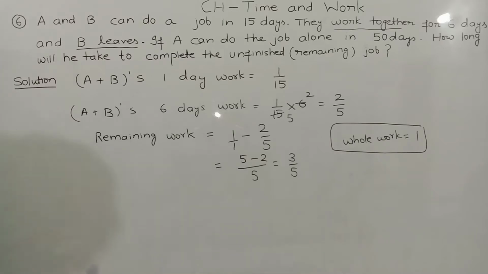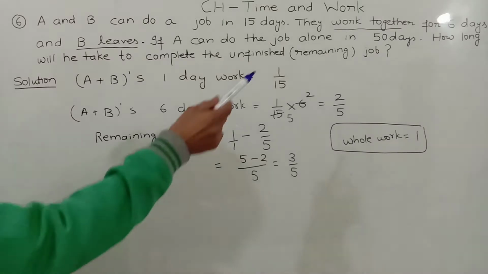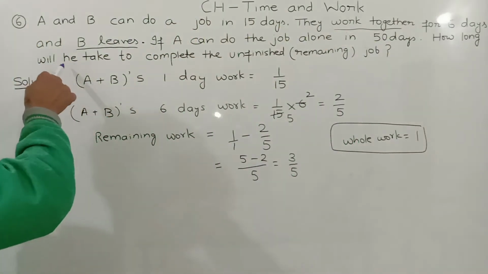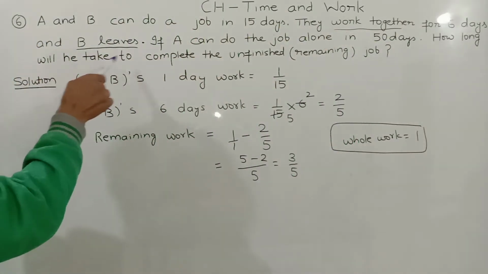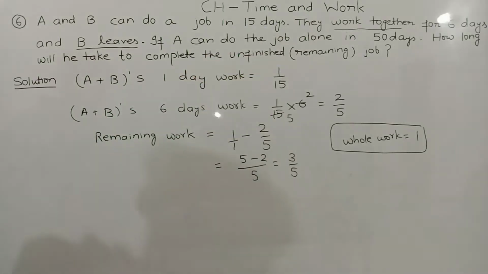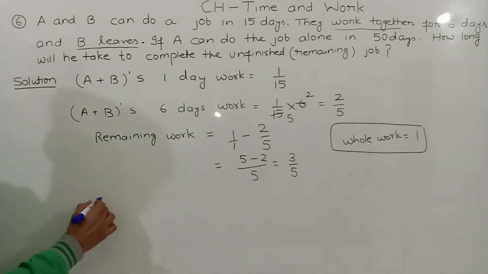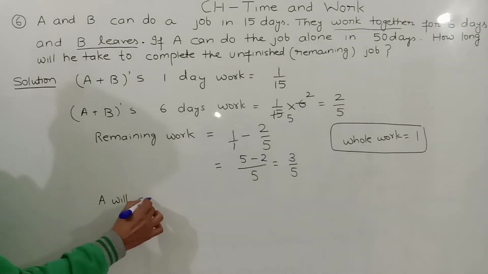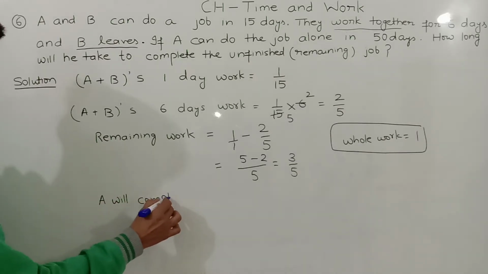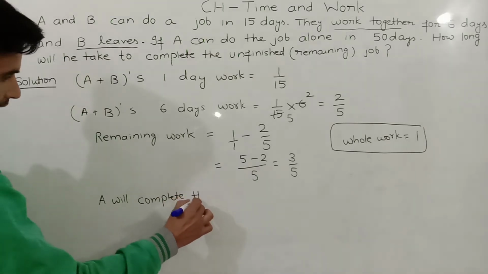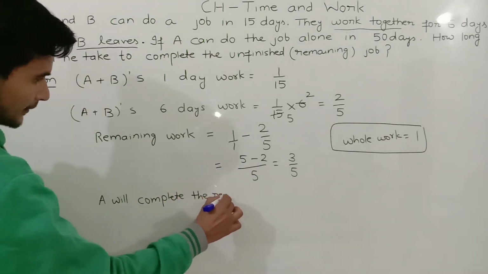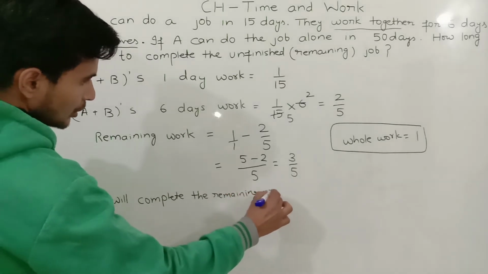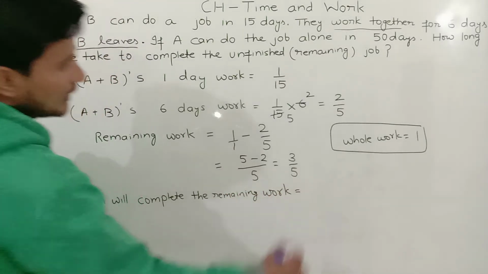Now, what they are saying: how long will A take to complete the remaining work? So we will write, A will complete the remaining work in how many days?